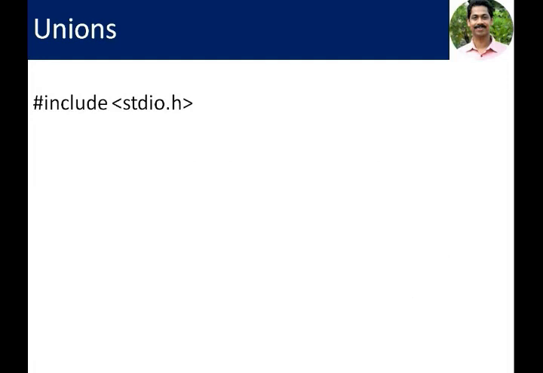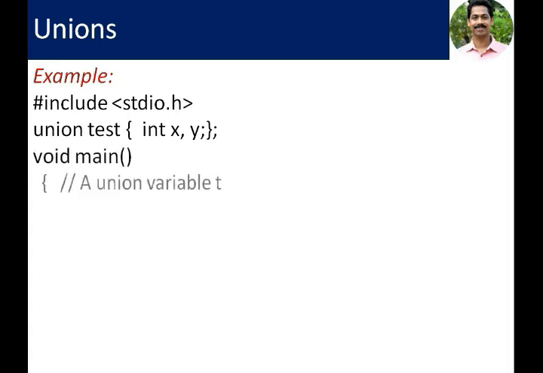This is an example program which explains the working of union. It is a declaration of union test. We have two variables x and y as the union elements, and this is the main program. We are defining a variable of the type union test t. This is similar to structure variable declaration.